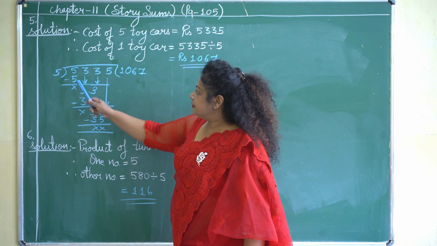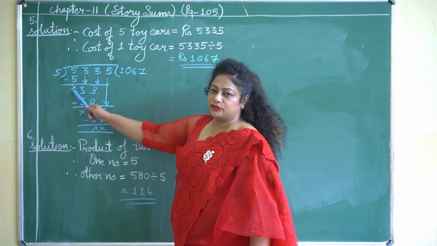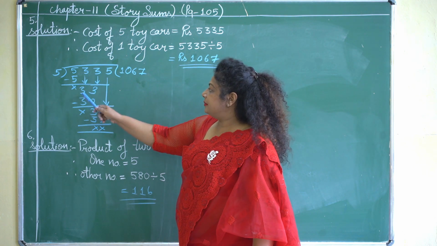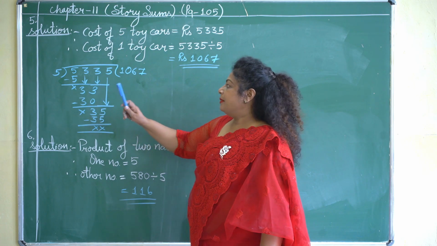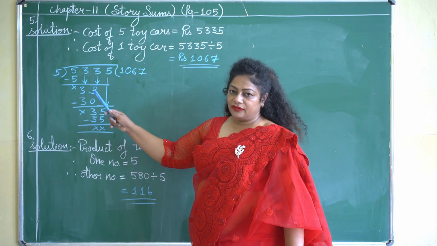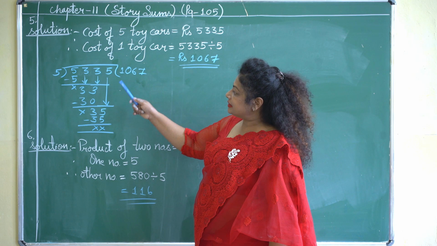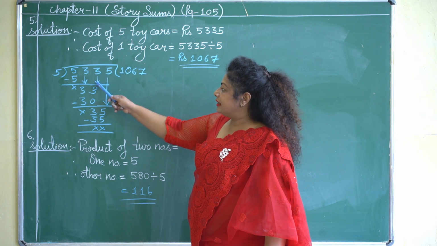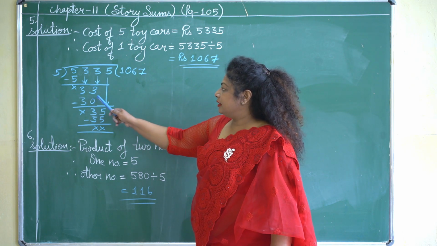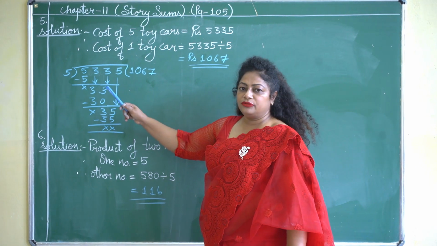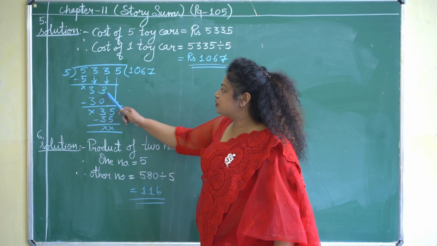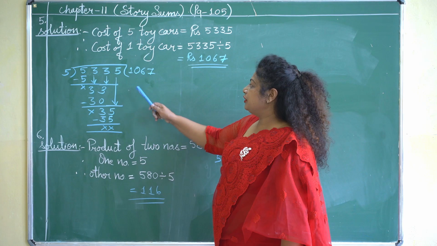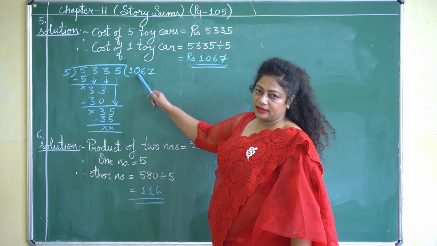5 ones are 5. 5 minus 5 will give you 0. Note down the next number. Next number is 3. But this number 3 is smaller than 5. That means we will be needing the next number also. Next number is again 3. So the number we got is 33. In order to note down two numbers together, we have to give one 0 to the answer.